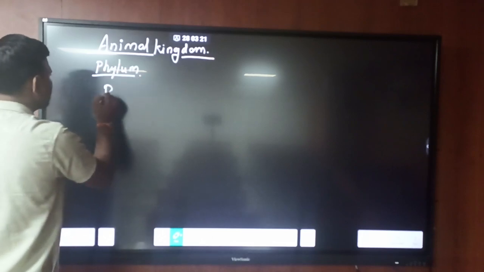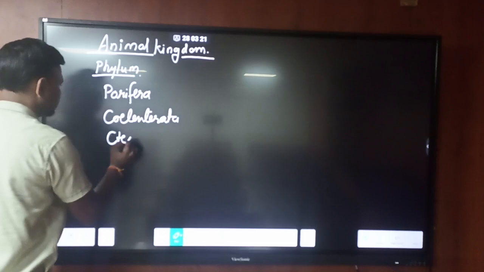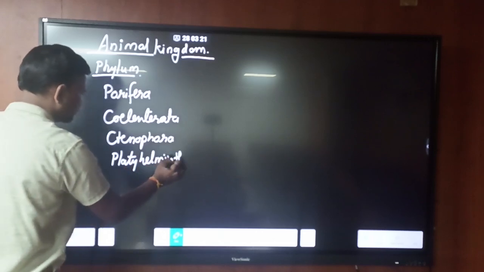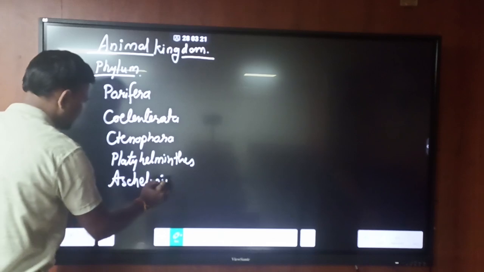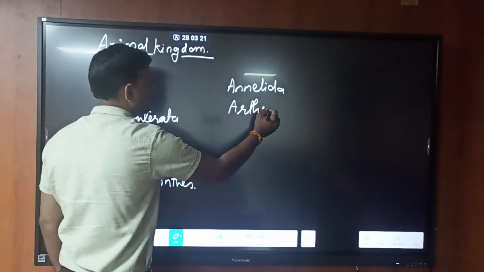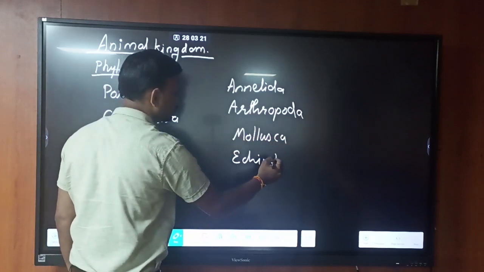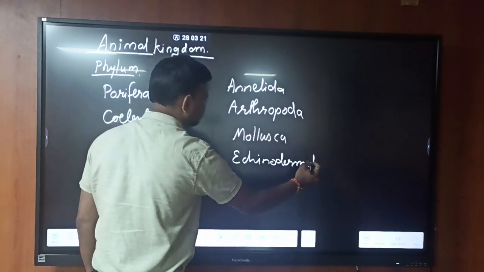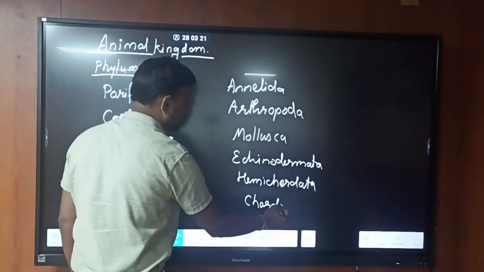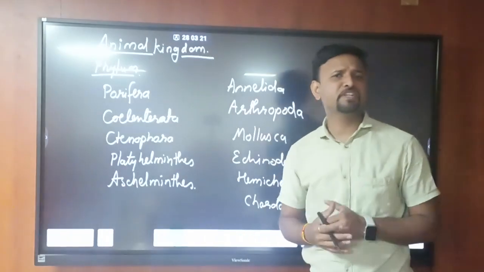Phylum Porifera, Coelenterata, Ctenophora, Platyhelminthes, Aschelminthes, Annelida, Arthropoda, Mollusca, Echinodermata, Hemichordata, and Chordata.